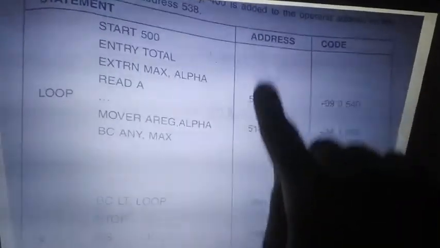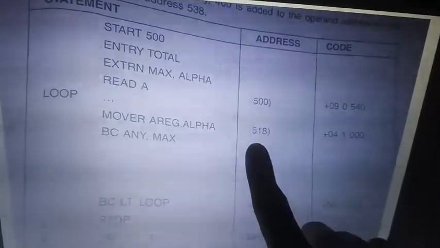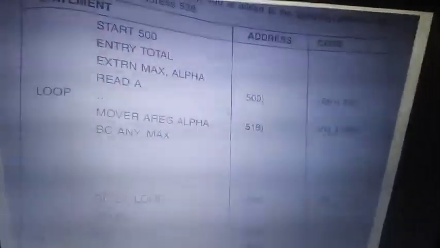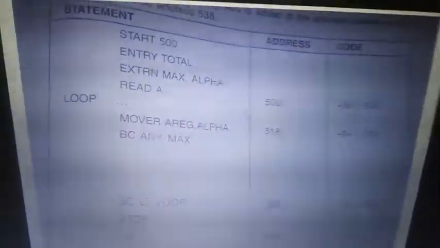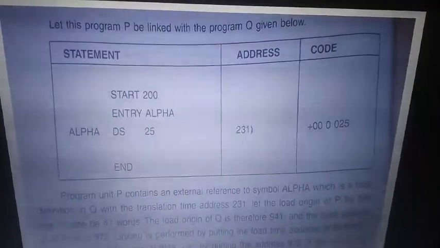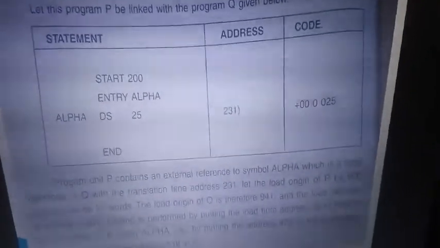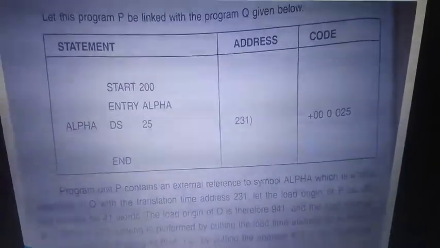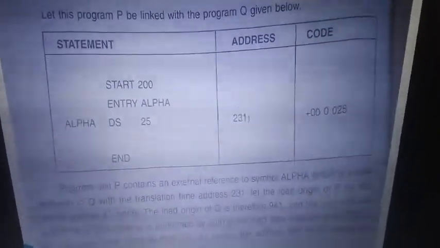So you know that one program will be stored from location 900 to 941, then from 942 it will store the second program, the second subfunction. That is 941 plus how many lines does the second program require? It requires 31. So 941 plus 31 means 972. So both the programs are loaded from location 900 to 972.